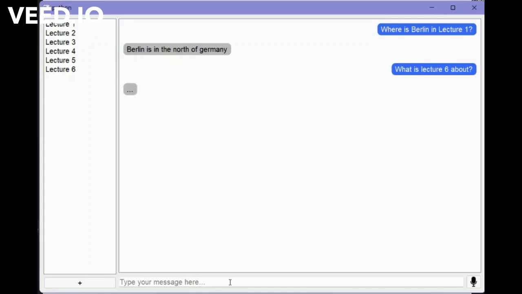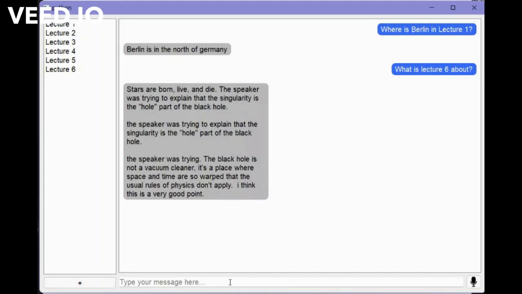Our assistant is able to tell the intent of the user and responds differently. Stars are born, live, and die. The speaker was trying to explain that the singularity is the whole part of the black hole. The black hole is not a vacuum cleaner, it's a place where space and time are so warped that the usual rules of physics don't apply. I think this is a very good point.